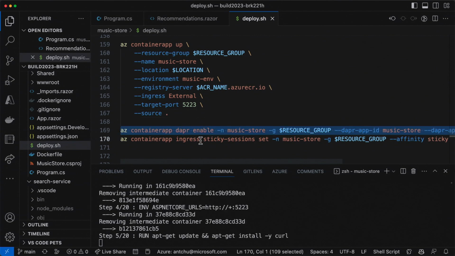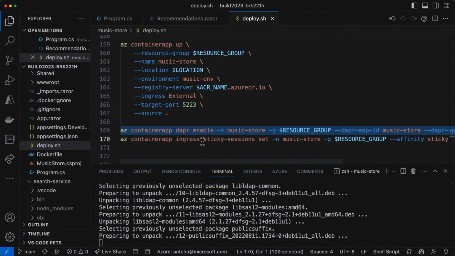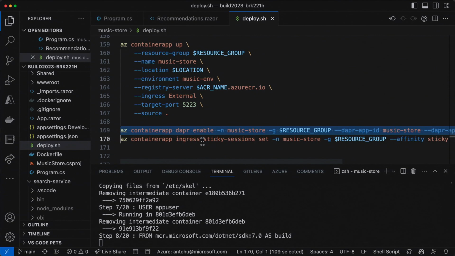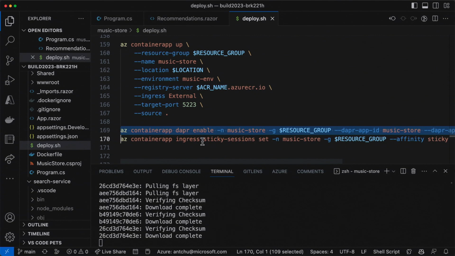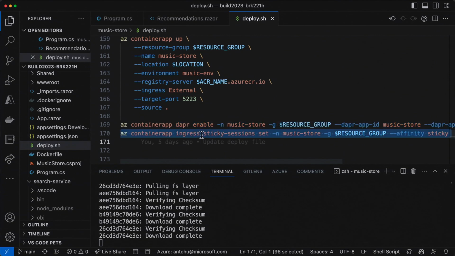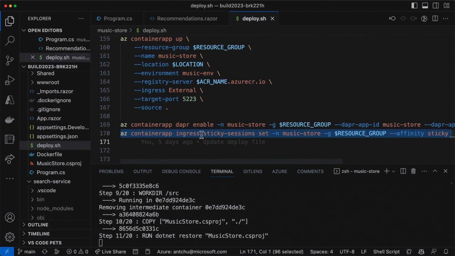And then after that, I need to enable Dapr so that my app can take advantage of the pub/sub that I set up, as well as the service invoke. And because it's an ASP.NET Core Blazor Server application, I also have to enable sticky sessions so that the Blazor application can work properly.